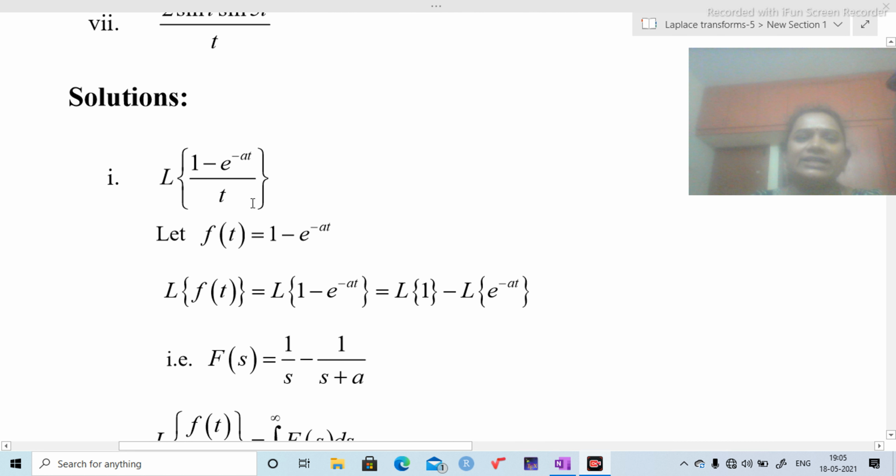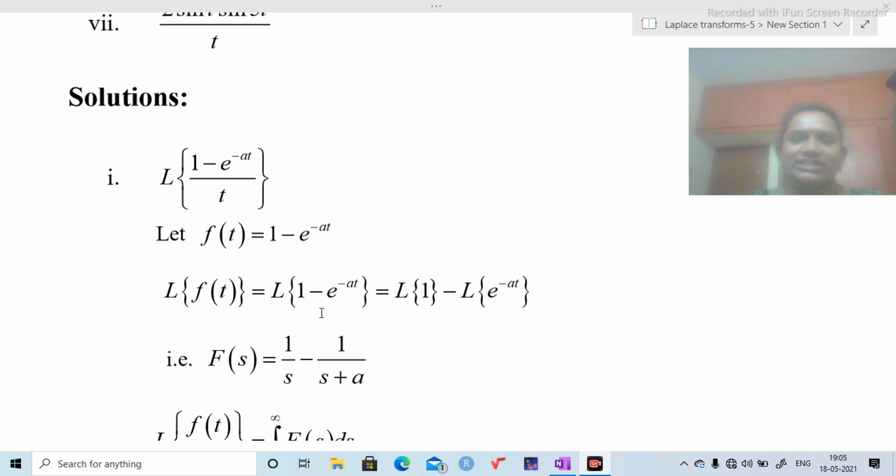First one, Laplace transform of 1 minus e power minus at by t. Here we always take the numerator as f of t. So take f of t equal to 1 minus e power minus at. Laplace transform of f of t equals Laplace transform of 1 minus e power minus at.